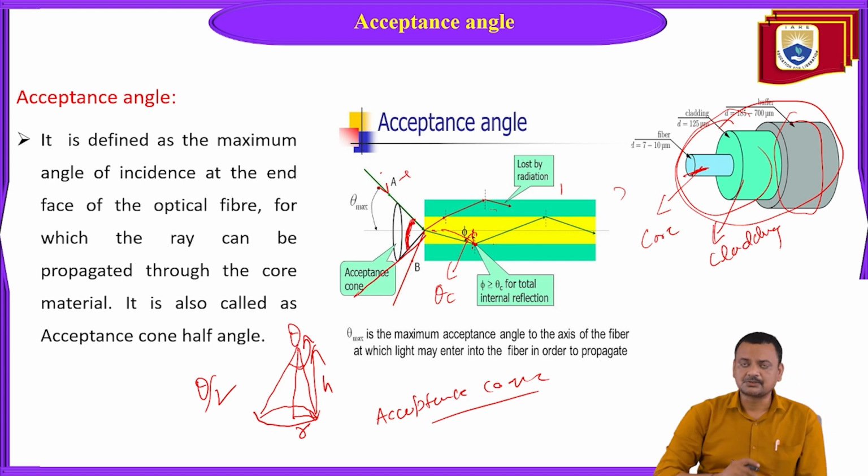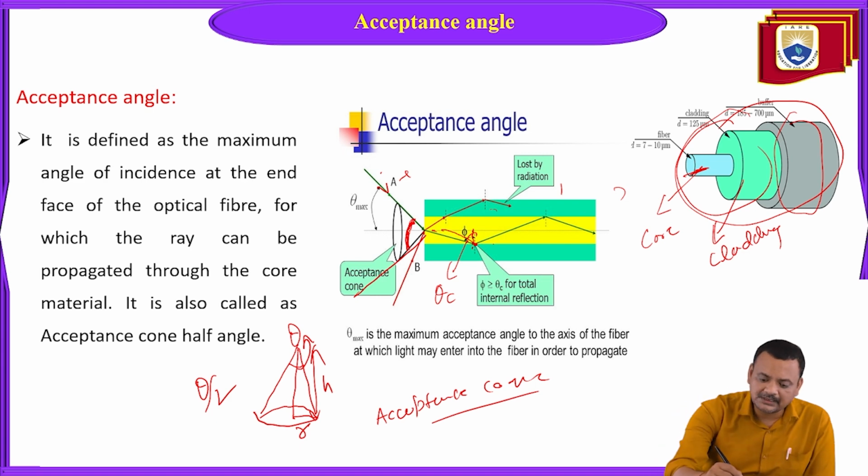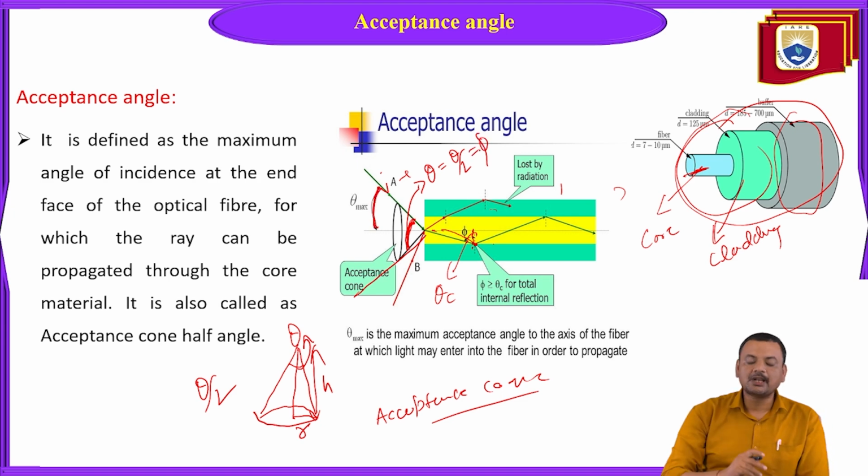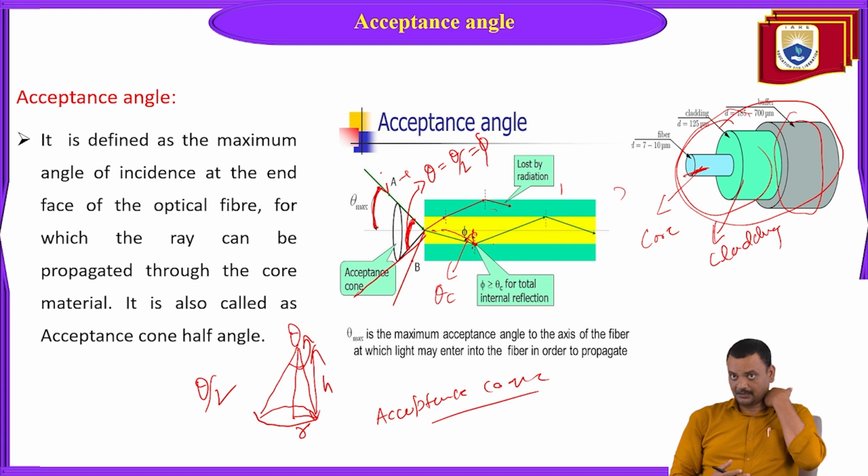By visualizing this cone, half of this vertex angle theta, that is theta by 2, let's suppose phi, is known as the acceptance angle. So the acceptance angle is associated with the acceptance cone, and half of the vertex angle is known as the acceptance angle.